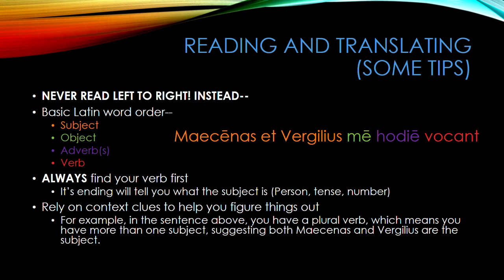The first thing you need to remember about translating a Latin sentence is to never read left to right. Because a word's endings indicate its function in the sentence, not its position, Latin word order is very different from English. A typical English sentence has the word order of subject, verb, adverb, object. In Latin, things are a little different. The word order goes subject, object, adverb, verb.